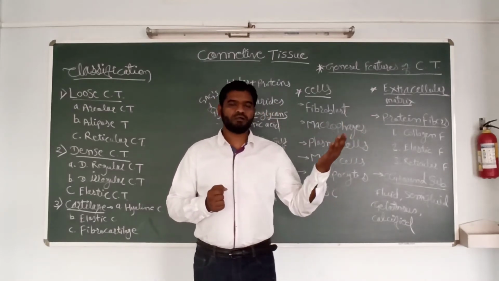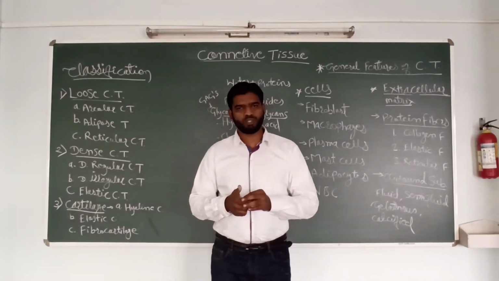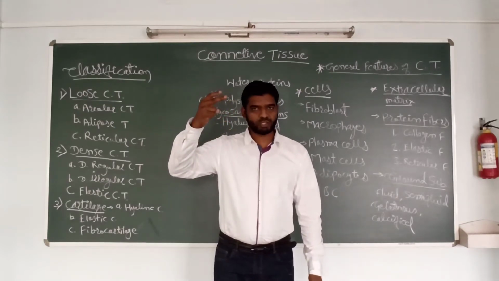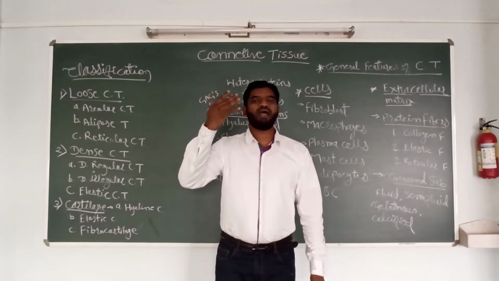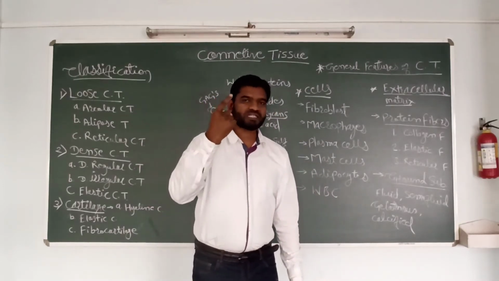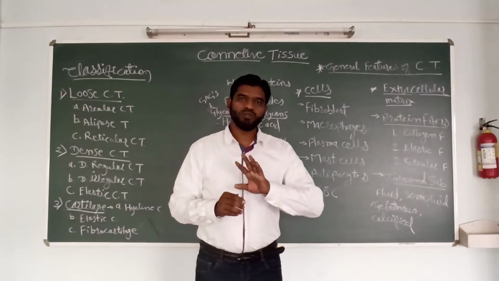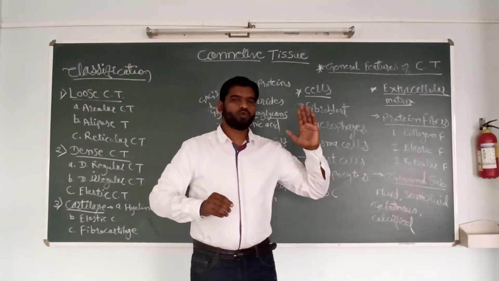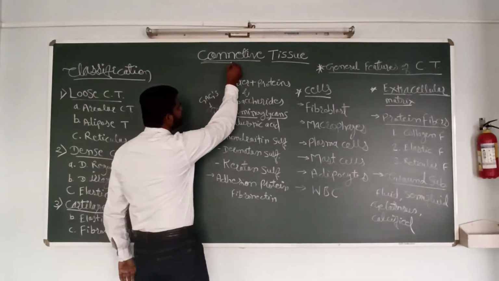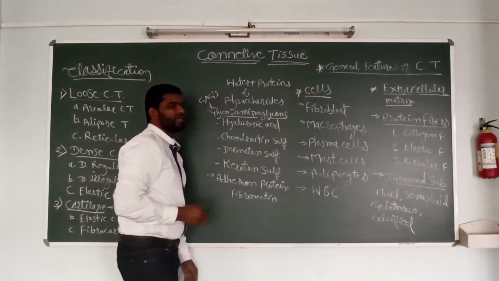So there are four major types of tissue in the body. They are epithelial tissue, connective tissue, muscular tissue and nervous tissue. Okay, so four types of tissue are there. The first class, the epithelial tissue, we discussed in the previous lecture. Today we will discuss connective tissue. What is connective tissue? What are the different types of connective tissue?